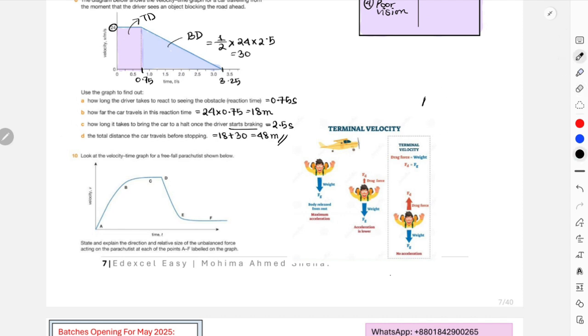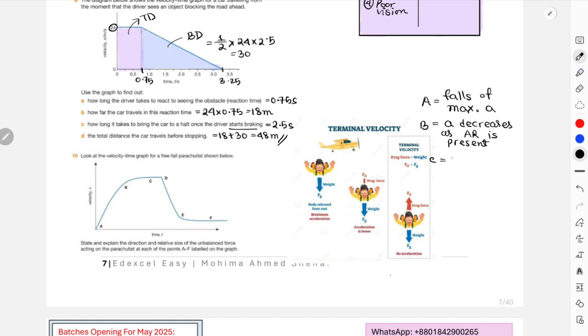Yeah, I'll just start writing the labels over here. For A, falls off, max acceleration. For B, acceleration decreases as air resistance is present.